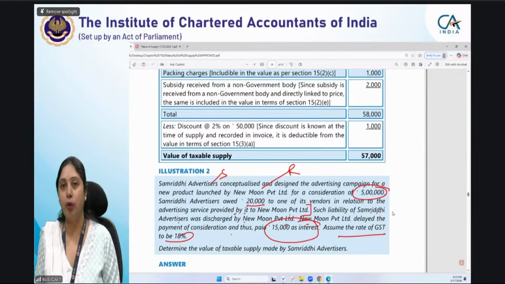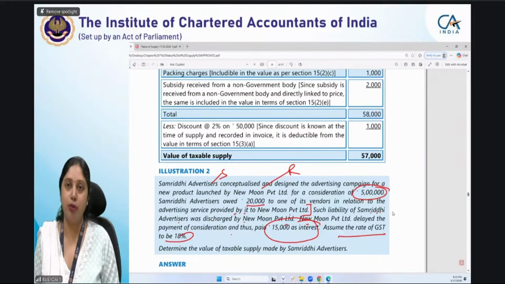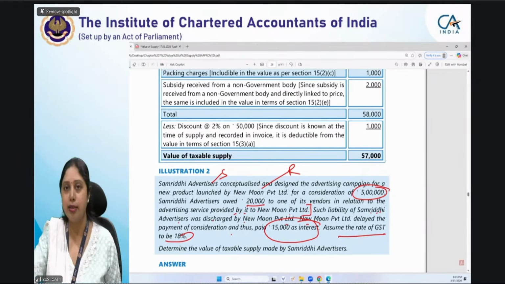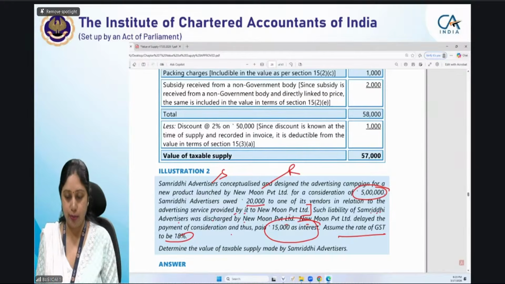यहाँ पे मुझे एक बहुत important point आपको बताना है assumption वाला, because objective है कि concept भी समझना है और exam में कैसे लिखना है वो भी साथ साथ समझना है. We want to know how we have to write it in the exam. Now quickly tell me what will be the answer. In fact, here answers can vary because there is a point which I want to tell you all, but try to compute the answer based on your understanding. 5 lakh is the price. 20,000 has been paid by this New Moon on behalf of Samriddhi and interest on delayed payment is 15,000.